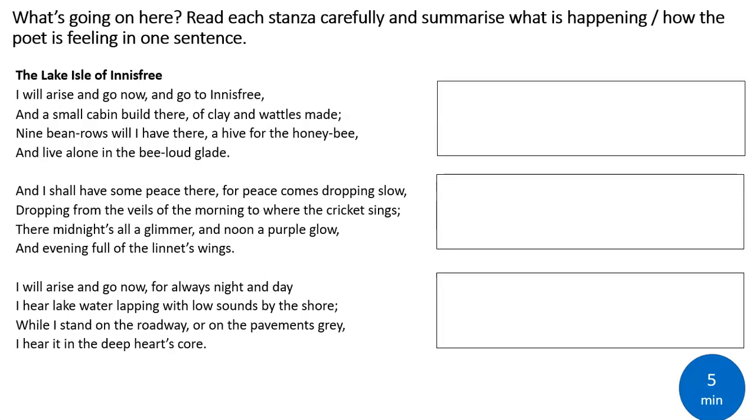I'd like you to read each stanza carefully and summarise what is happening or how the poet is feeling just in 1 or 2 sentences. You can write them on the box in your booklet if you like, or on a piece of paper, however you're doing this, but just try to summarise what's happening in each of those stanzas in your own words, please. Take 5 minutes to do that.